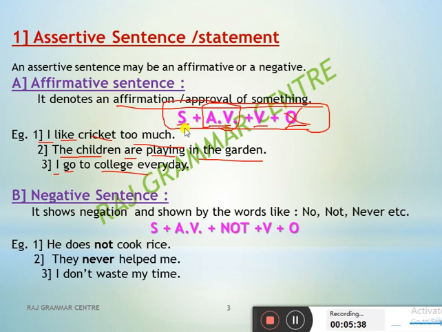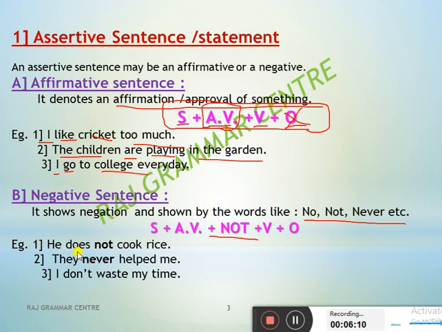See here. After auxiliary verb, use not. See the definition? It shows negation, means denial, and is shown by words like no, not, never, right? We use these terms, either no or not or never. But one thing is there: if we are using never, then not will not come. So not and never, both don't like each other.